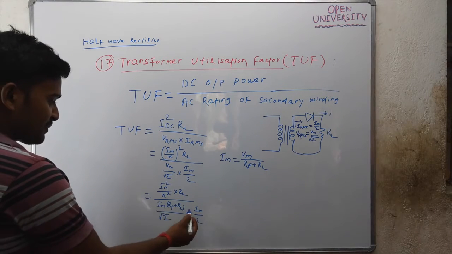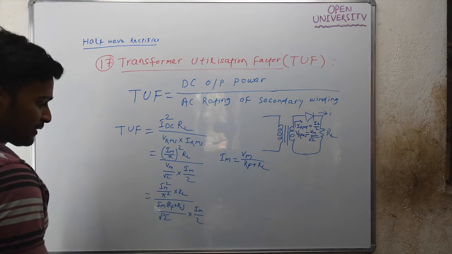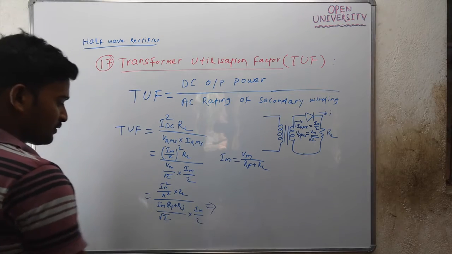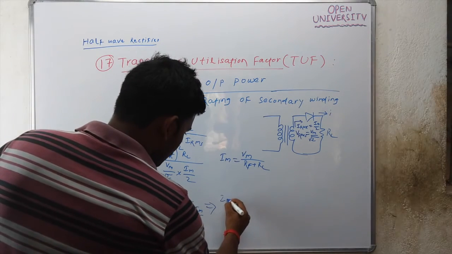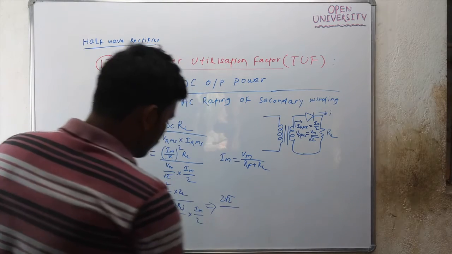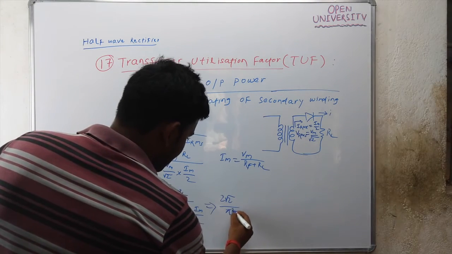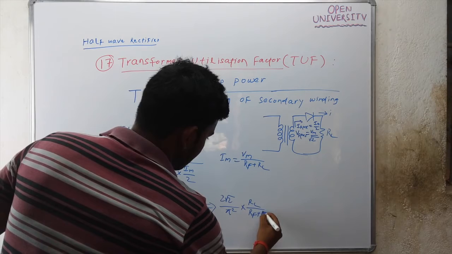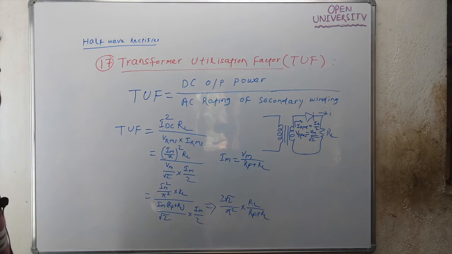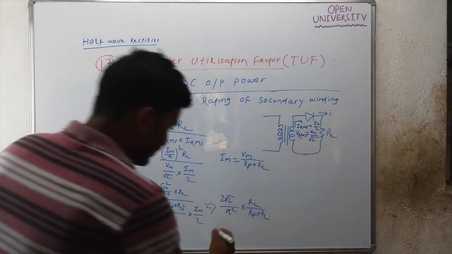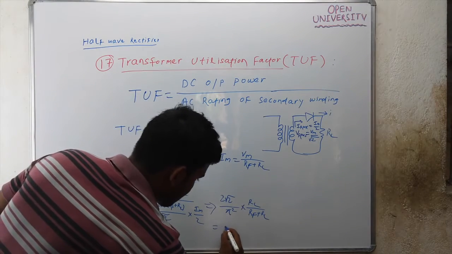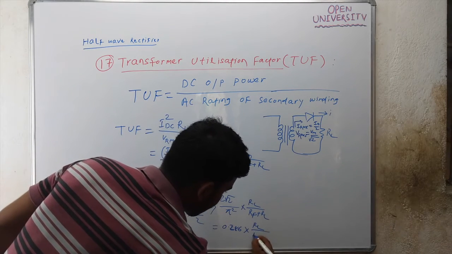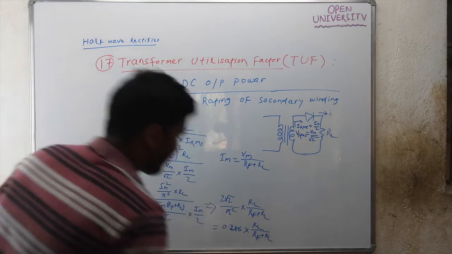So Im square will be cancelled. Then it will be 2 root 2 divided by pi square into RL by Rf plus RL. If you calculate this, 2 root 2 by pi square will be 0.286 into RL by Rf plus RL.